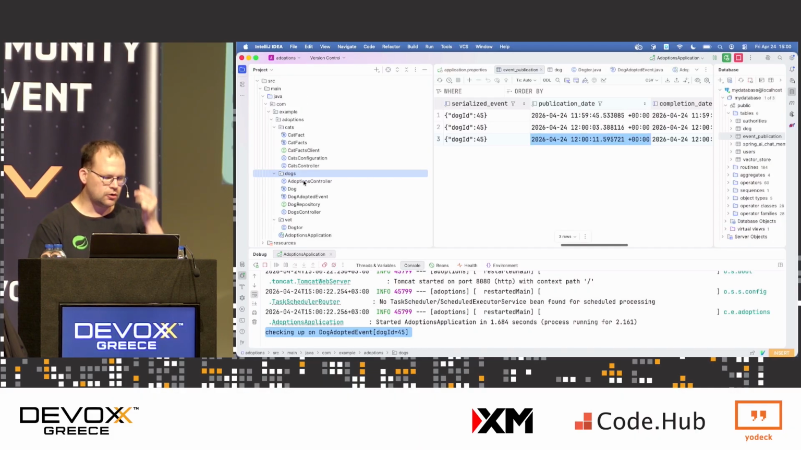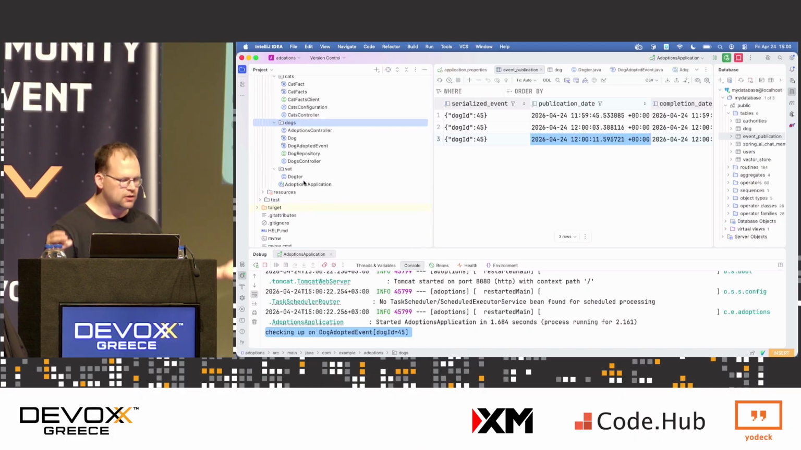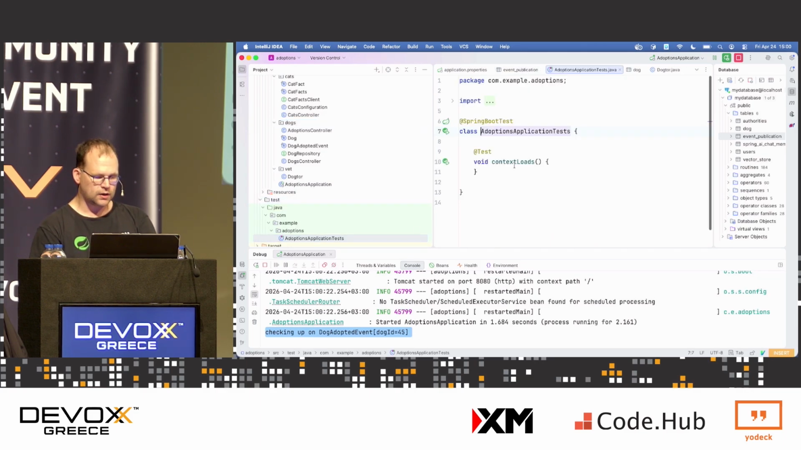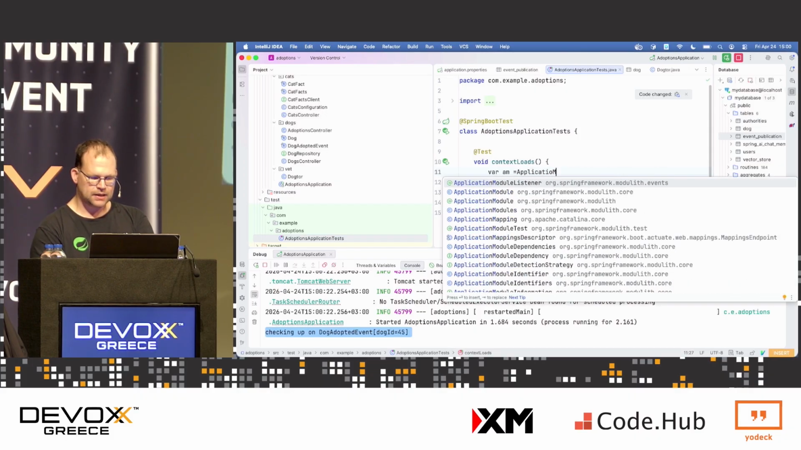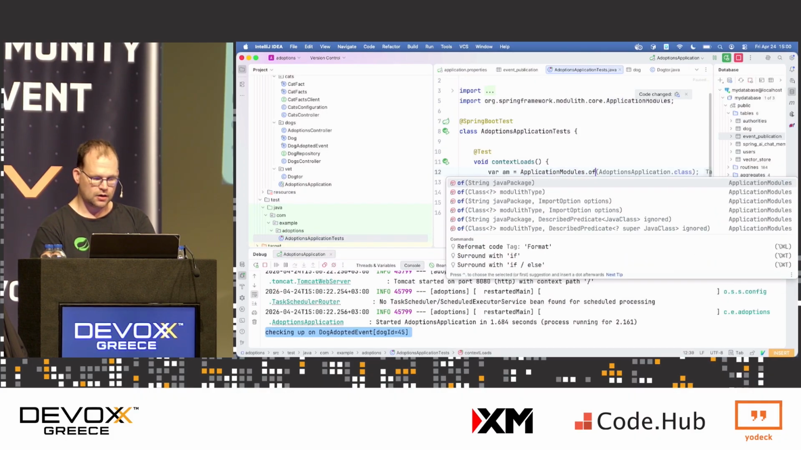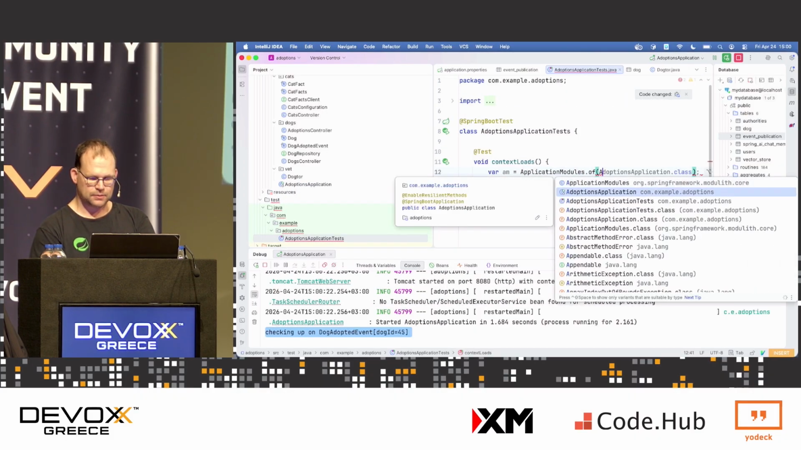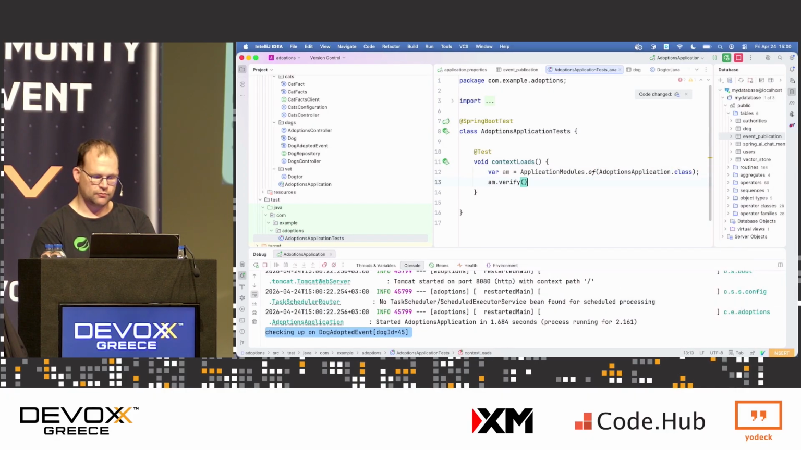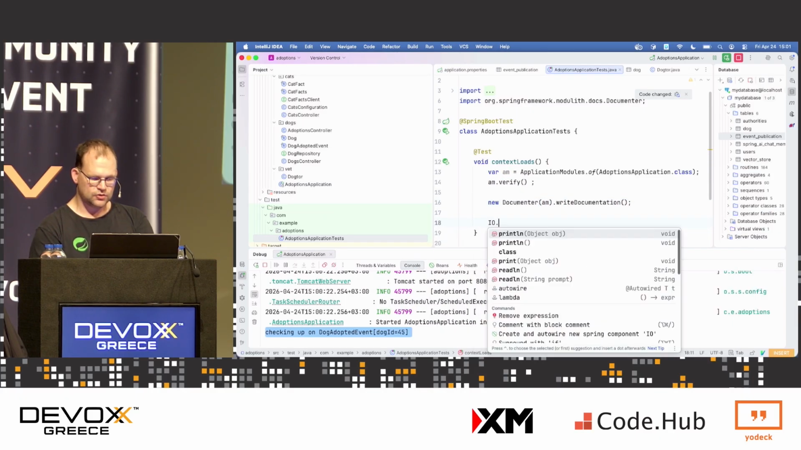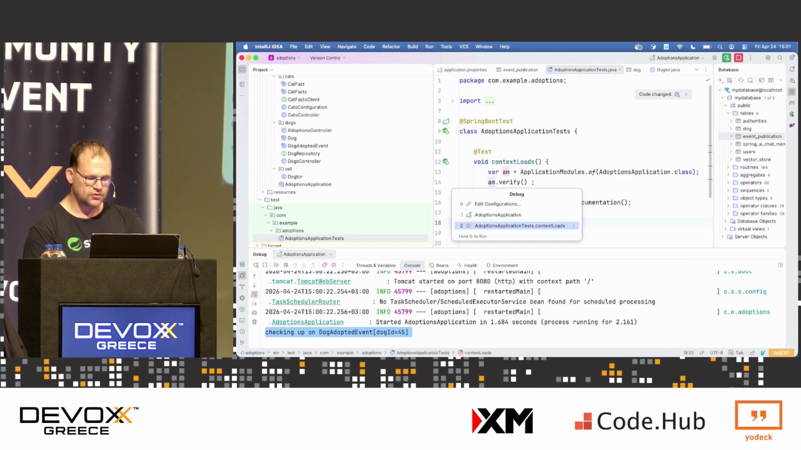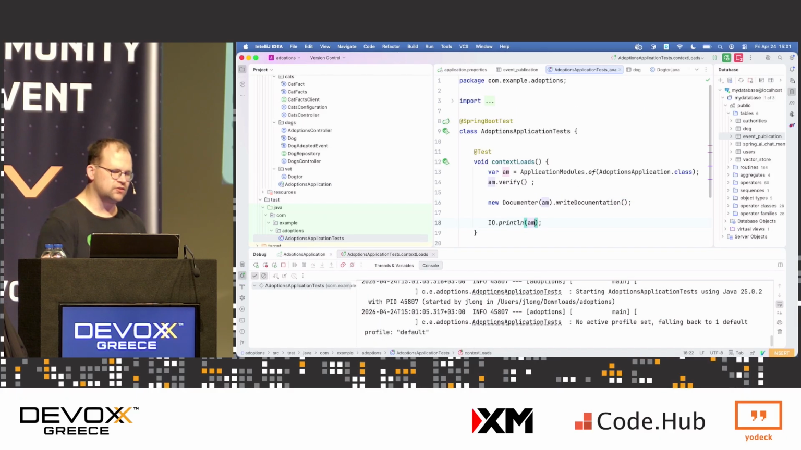I've got nice modular code. I'm using the primitives that have been in Spring for decades to make this nice and reliable. How do I know if it's working? If I am modular, well, I can do ApplicationModules.of(AdoptionsApplication.class), am.verify. I can document the modules, right? Document. I can print out the modules. And I'm going to run this test. So I guess I did write a test in the end.